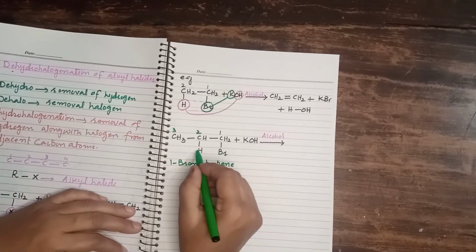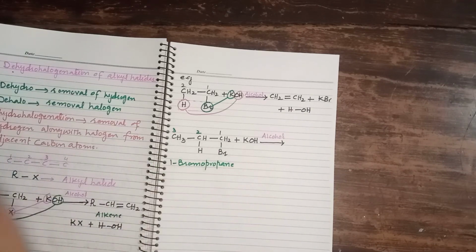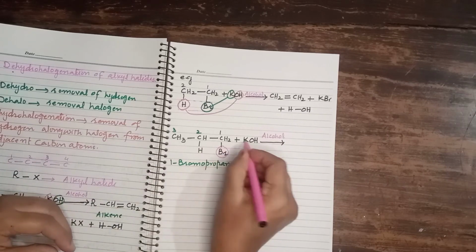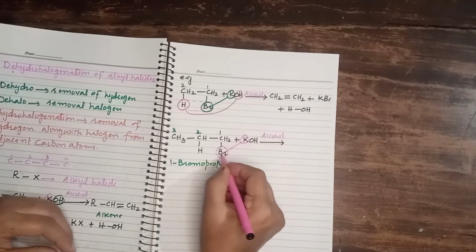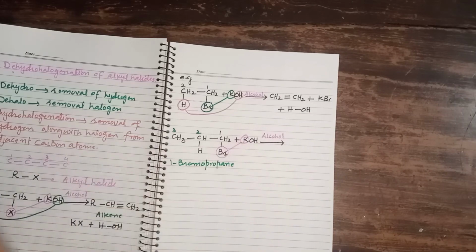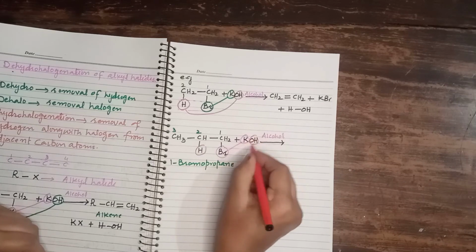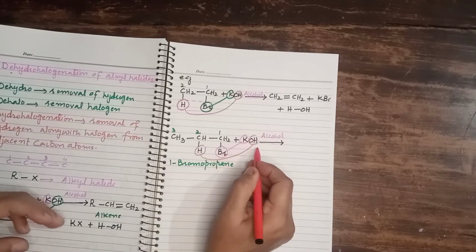So hydrogen and halogen are removed from adjacent carbon atoms. Bromine on reaction with potassium will leave in the form of potassium bromide, while hydrogen on reaction with the hydroxyl group will leave in the form of a water molecule, right students?